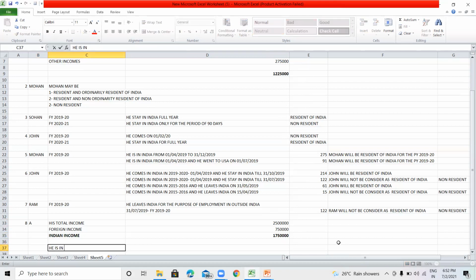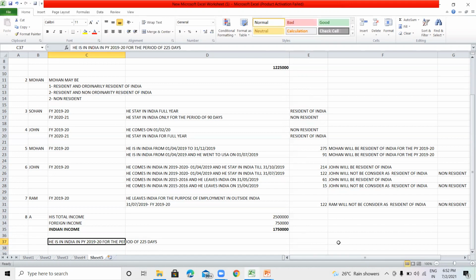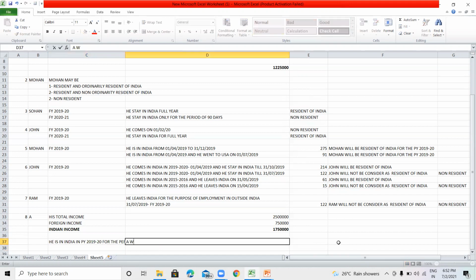He is in India in the previous year, financial year 2019-20, for the period of 225 days. Then Mr. A will be considered as resident. He will be considered as resident of India.